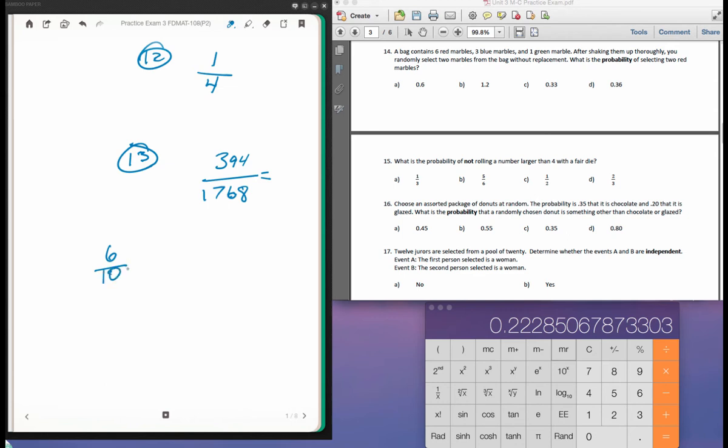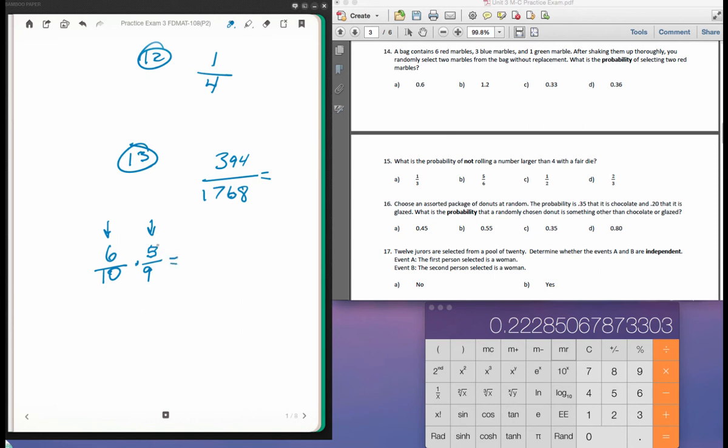Now remember, because we're doing 2 events, we then multiply by the second event. In this case, we're now going to draw a second red marble. However, there are only 5 red marbles left in there, because I drew one of the reds on the first draw. And there are only 9 marbles in the bag for that second draw. So the first one had 6 red marbles out of 10. The second would have 5 red marbles out of 9, and that will give me my probability.